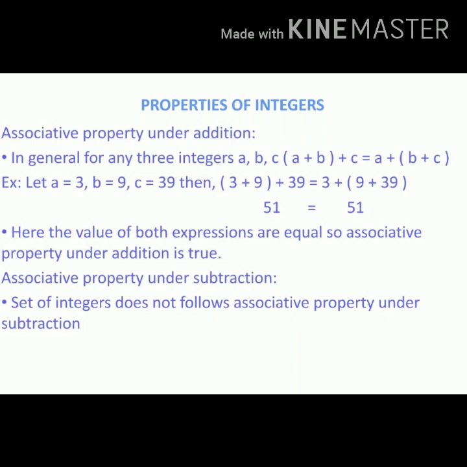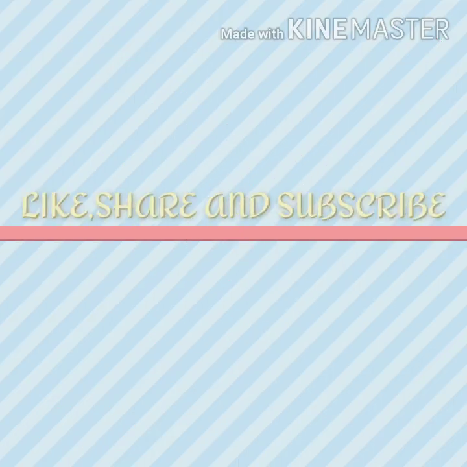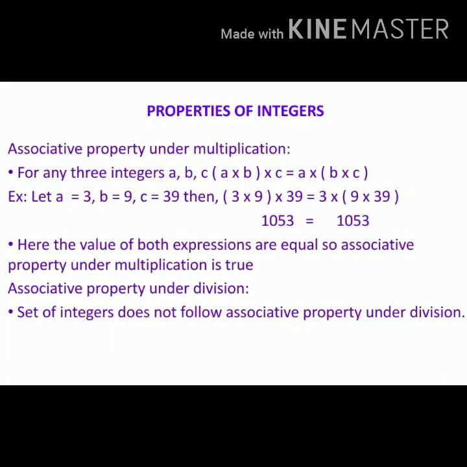Friends, next let us learn about associative property under subtraction. Set of integers does not follow associative property under subtraction. Friends, next let us know about associative property under multiplication. For any three integers a, comma b, comma c, (a into b) into c equal to a into (b into c). Let us take one example, friends.